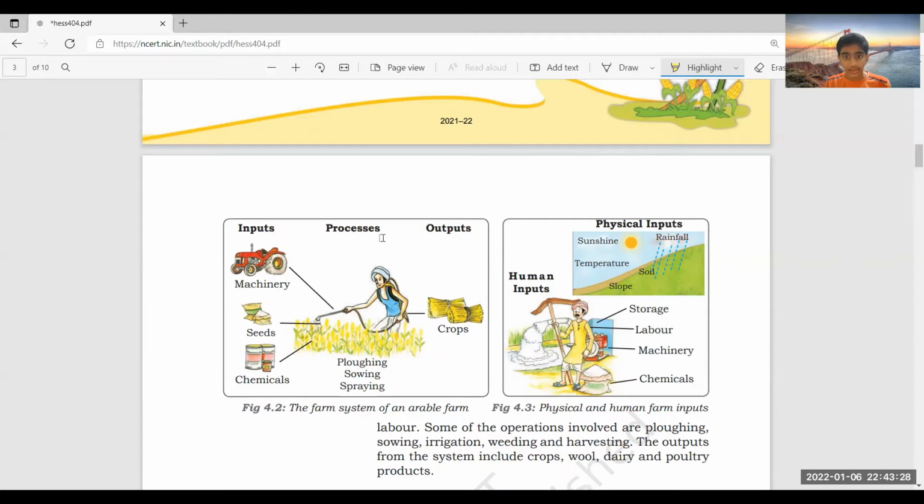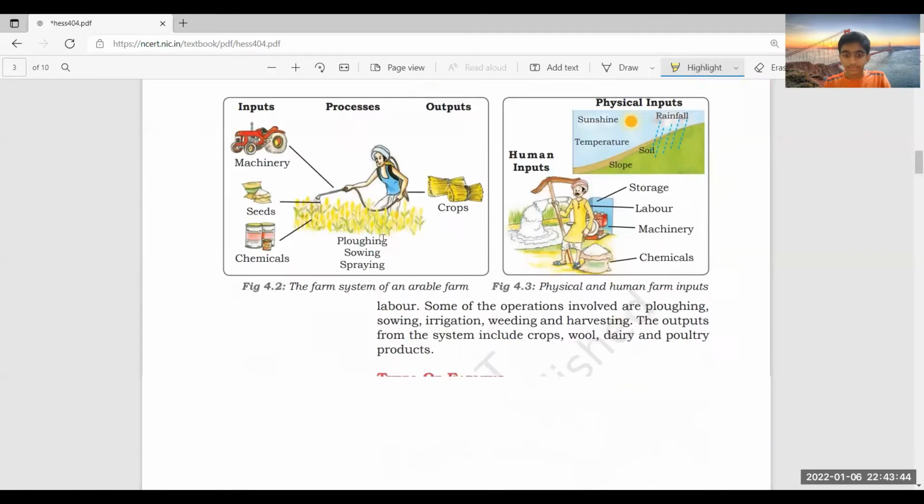Machinery is, of course, required. It's an input. Sorry, these are human inputs. Machinery is also required, and chemicals are also required. If we pre-plan with these four, we can go on with the processes. Then we can get a nice output.